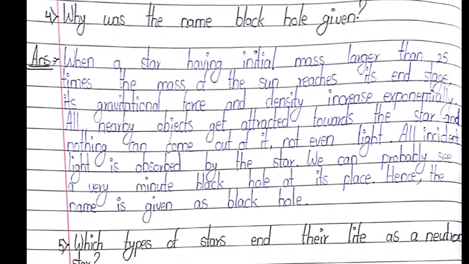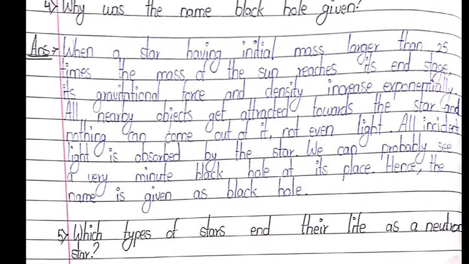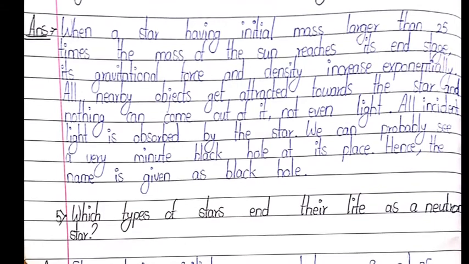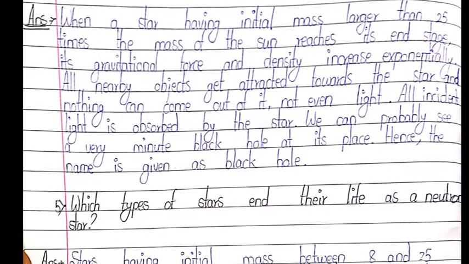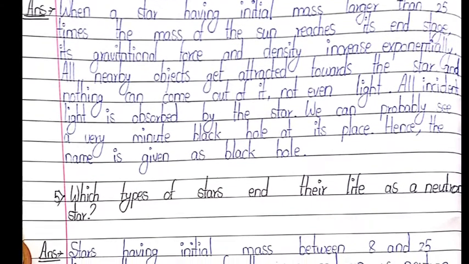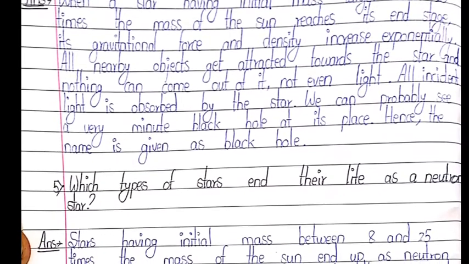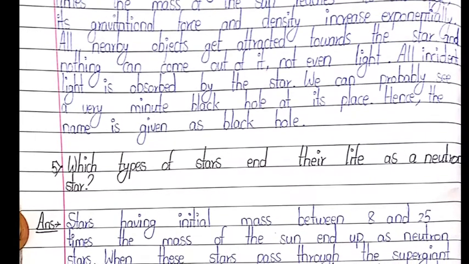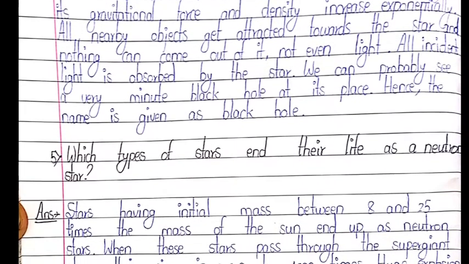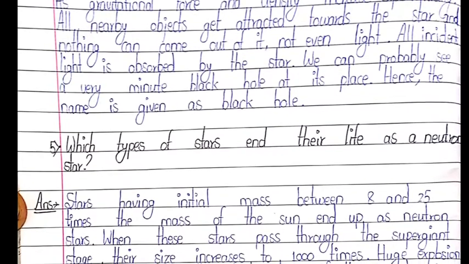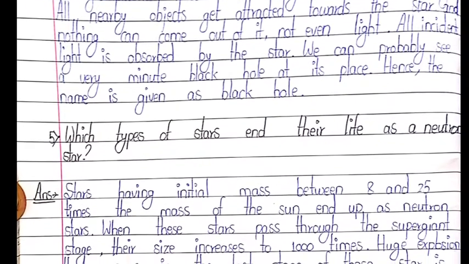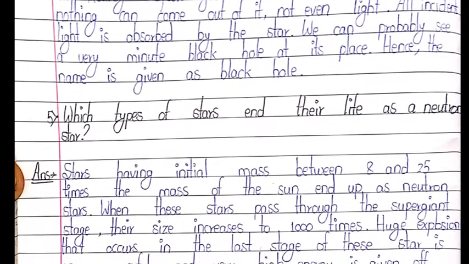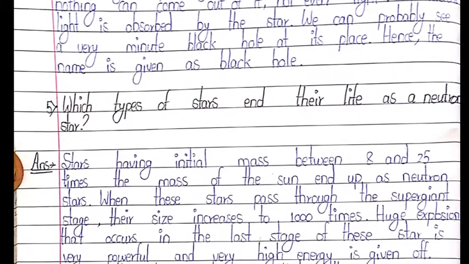Fourth point, why was the name black hole given? Answer, when a star having initial mass larger than 25 times the mass of the sun reaches its end stage, its gravitational force and density increase exponentially. All nearby objects get attracted towards the star and nothing can come out of it, not even light. All incident light is absorbed by the star. We can probably see a very minute black hole at its place. Hence, the name is given as black hole.